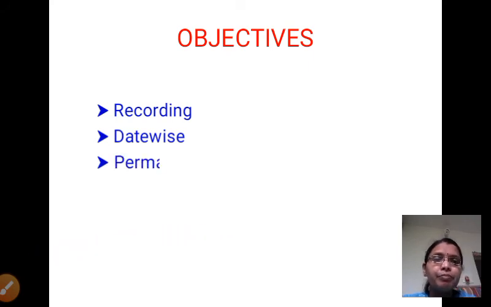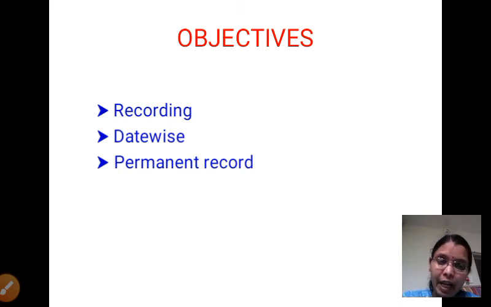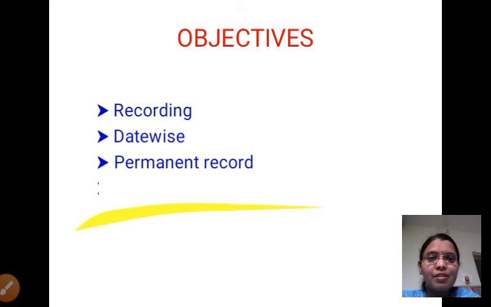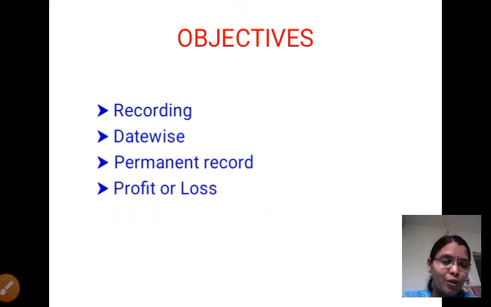Next, permanent. Bookkeeping serves as a permanent record of monetary transactions of an enterprise or business. It can be produced as evidence whenever required. Whatever we record is our proof or evidence for future reference. That is a permanent record.